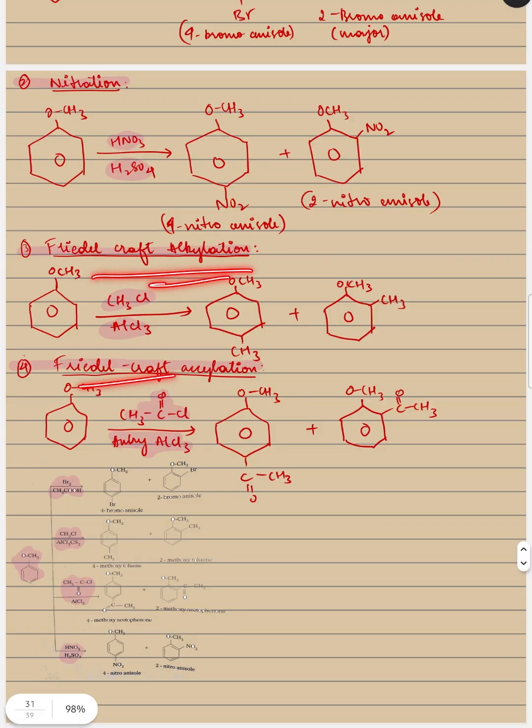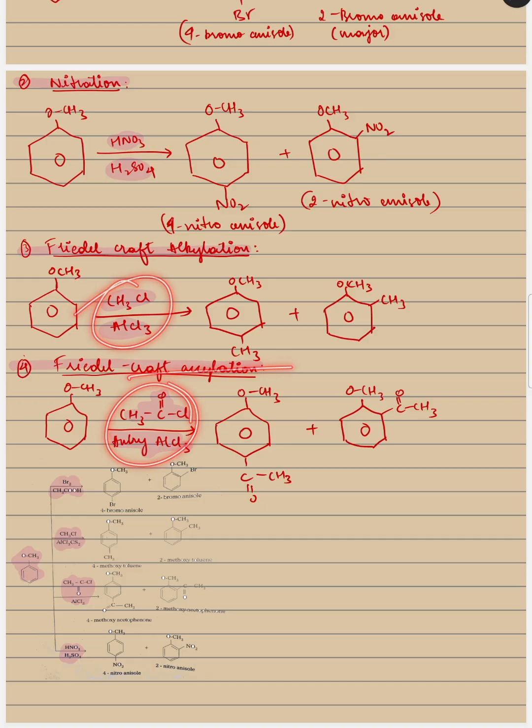Friedel-Crafts alkylation and Friedel-Crafts acylation. In alkylation, it is CH3Cl and AlCl3. Again, you get ortho and para. In Friedel-Crafts acylation, only the reagents are different. Here it is acetyl chloride and anhydrous aluminum chloride. See, CH3 substitutes here.